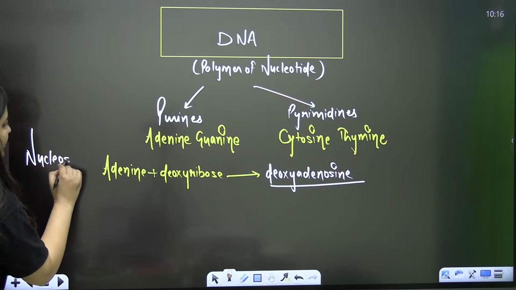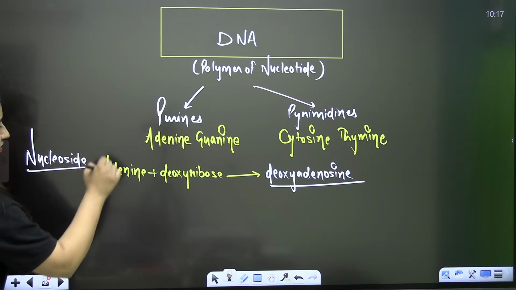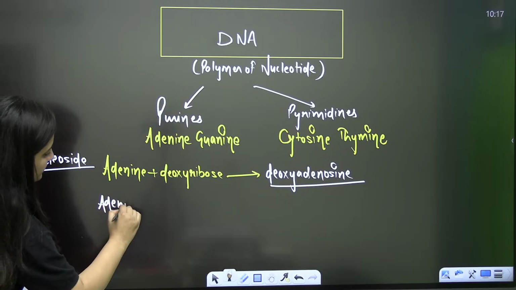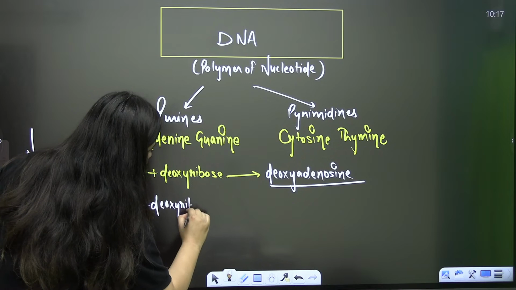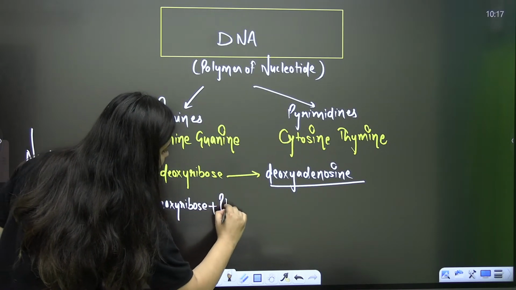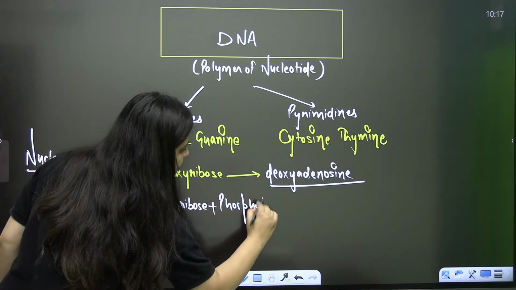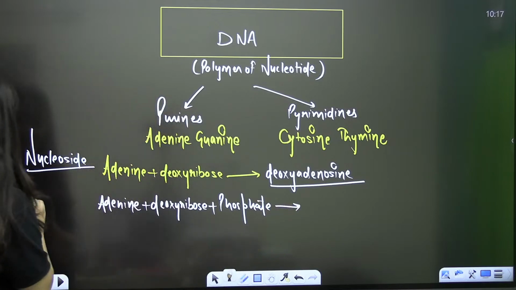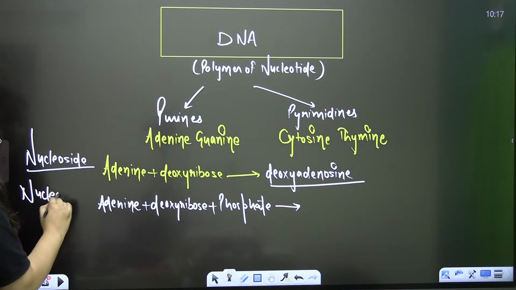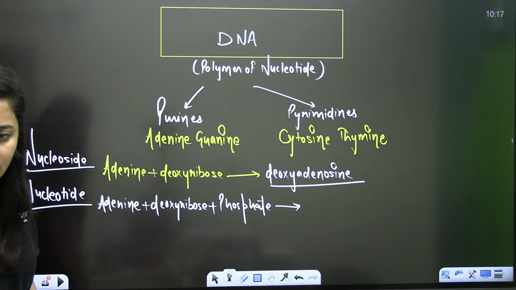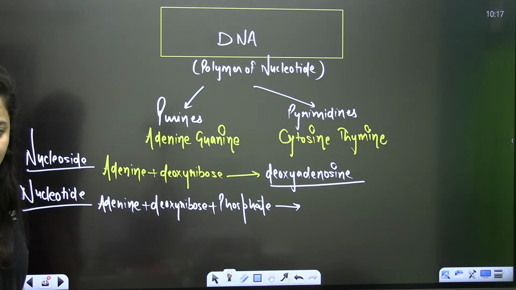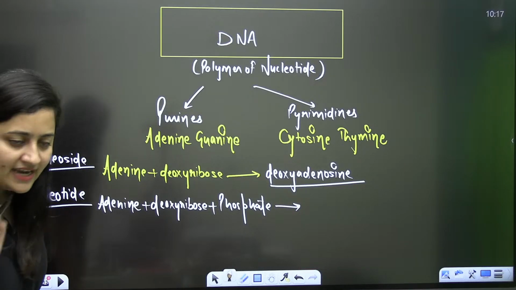Nomenclature is important. Now, if I add one phosphate here, then it will be a nucleotide, exactly.